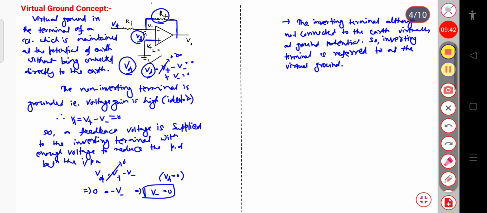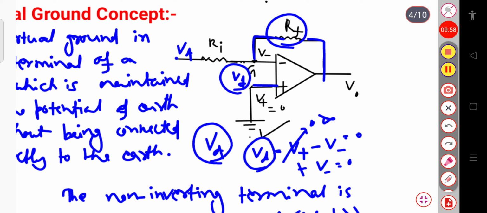So you can see here, although the V minus terminal, that is the inverting terminal, is not connected to the earth, since V minus equals 0, it will feel like it is connected to the ground. Let me tell you once again. Since this operational amplifier's non-inverting terminal is connected to the ground, this terminal is connected to the ground.